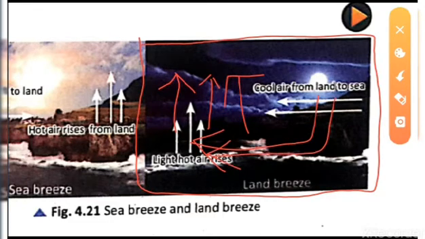This is known as the land breeze. So when we move beside the sea or ocean, we feel cool in the evening. This is due to the movement of the cool air from the land to the sea.